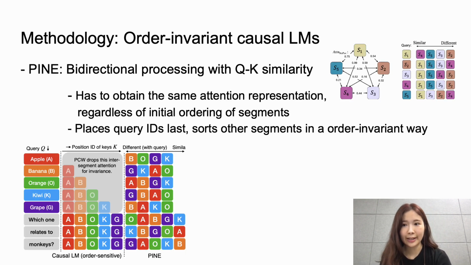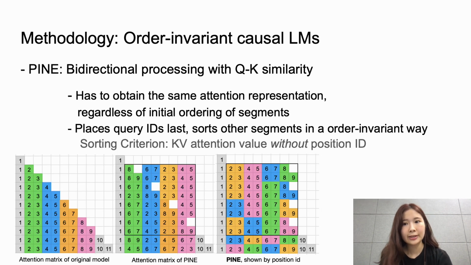We will first understand how PINE works and how RoToR improves upon it. PINE assigns the query segment to the end of the sequence, then orders remaining segments by similarity computed without rotary embeddings. This operation is repeated for every token, layer, and head, which amplifies out-of-distribution behavior and runtime.